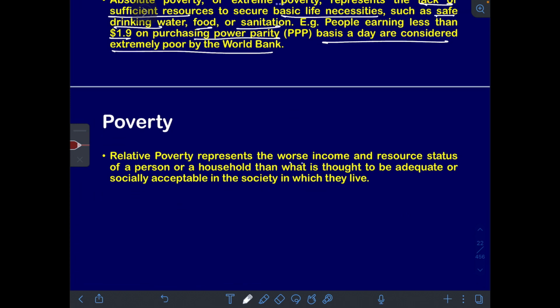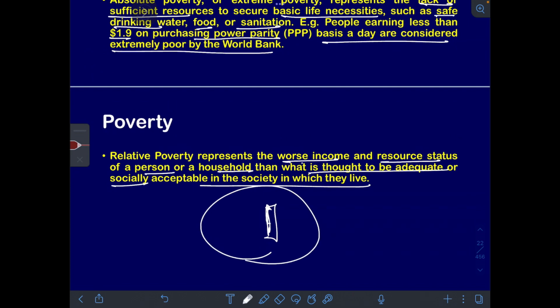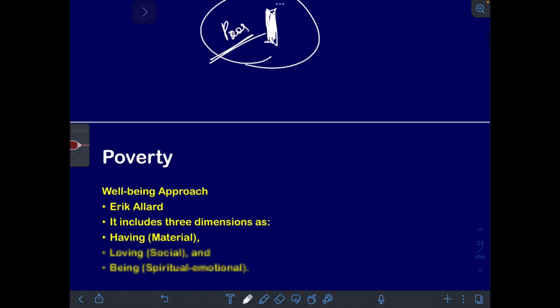Relative poverty represents the worse income and resource status of a person or a household than what is thought to be adequate or socially acceptable in the society in which they live. That is, relative means you are comparing it with a benchmark. Compared to the average benchmark in the society where you live, how poor you are, that is what you call relative poverty.